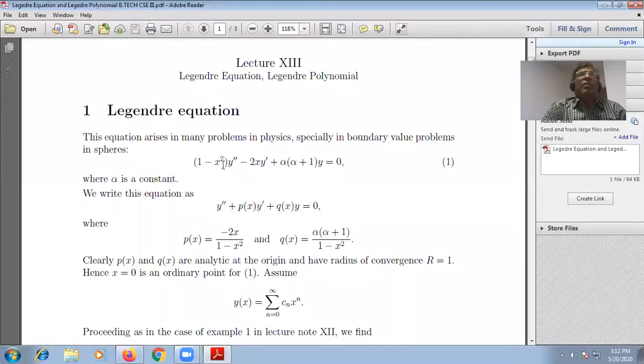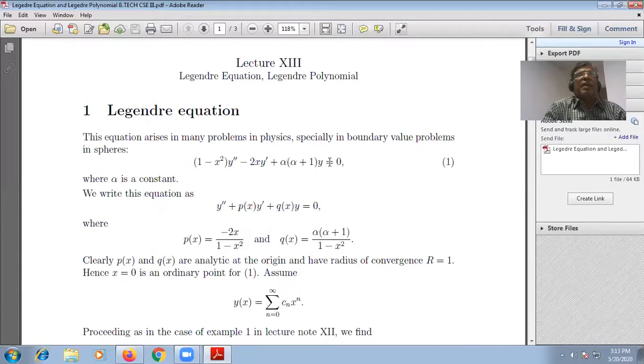Now let us write further. Please write: dividing equation 1 by 1 minus x square on both of the sides.